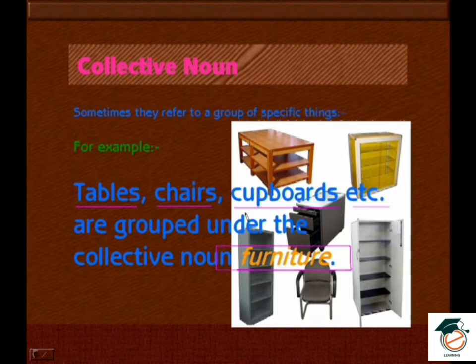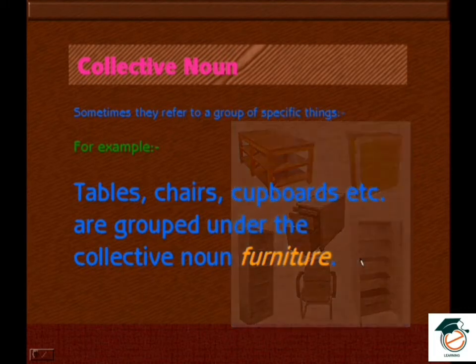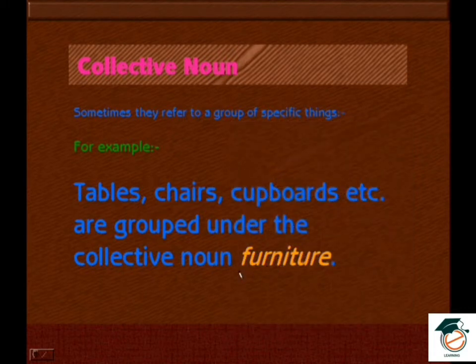Tables, chairs, cupboards, etc. all come under furniture. So what is meant by furniture? It may be tables, chairs, cupboards, right? Put together we can call it furniture. So furniture is singular in form.